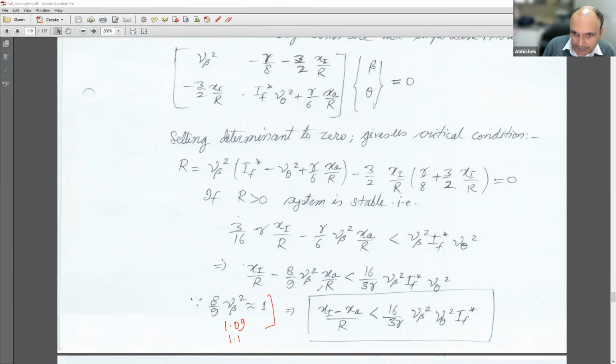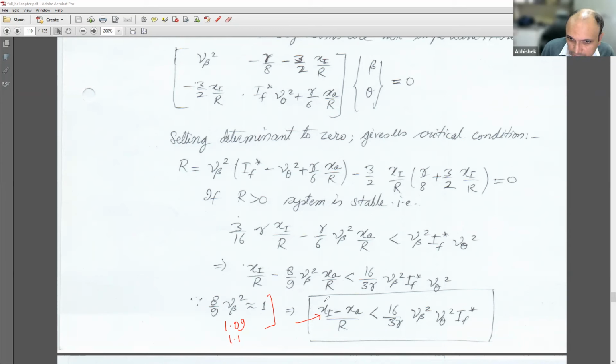And so if that is done, then we see directly ξ minus x_A by r. So you remember what is ξ and what is x_A? ξ is the location of the elastic axis, and x_A is the location of the aerodynamic center. So the gap between the elastic axis and the aerodynamic center is what is of importance.